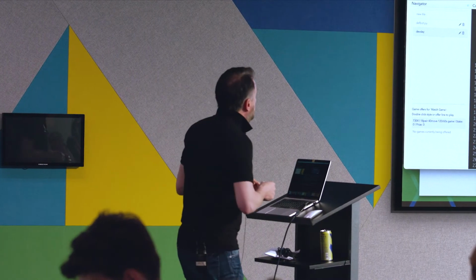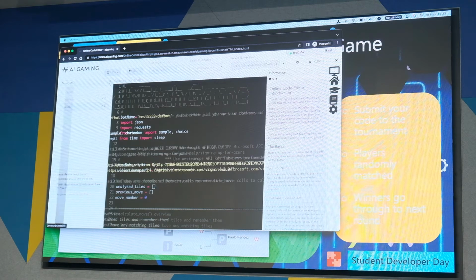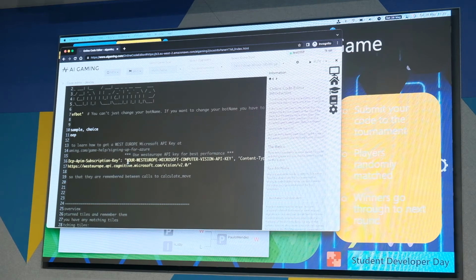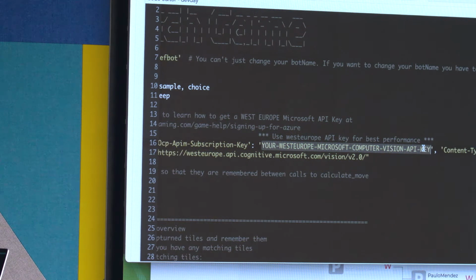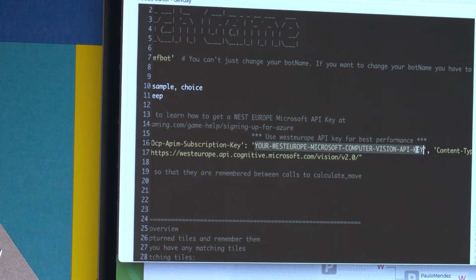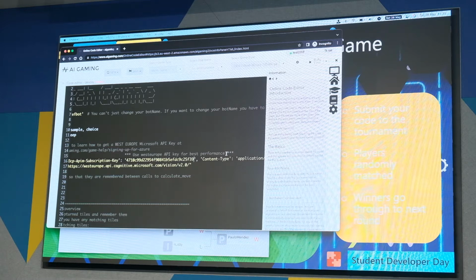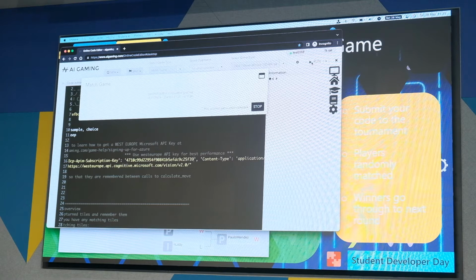I can use this key now to start using those computer vision services on the AI gaming site in our match game challenge. So in this template code, you can see we've got at the top this big comment that says, put your West Europe computer vision API key here. So if I paste that into there, that's the only change I've made to this code. And I can now run some code that is going to be accessing the computer vision services.